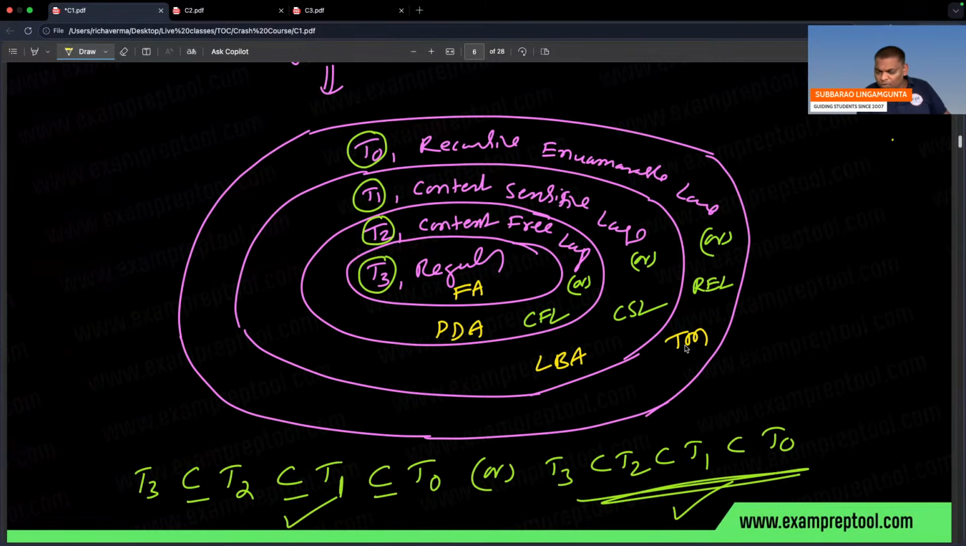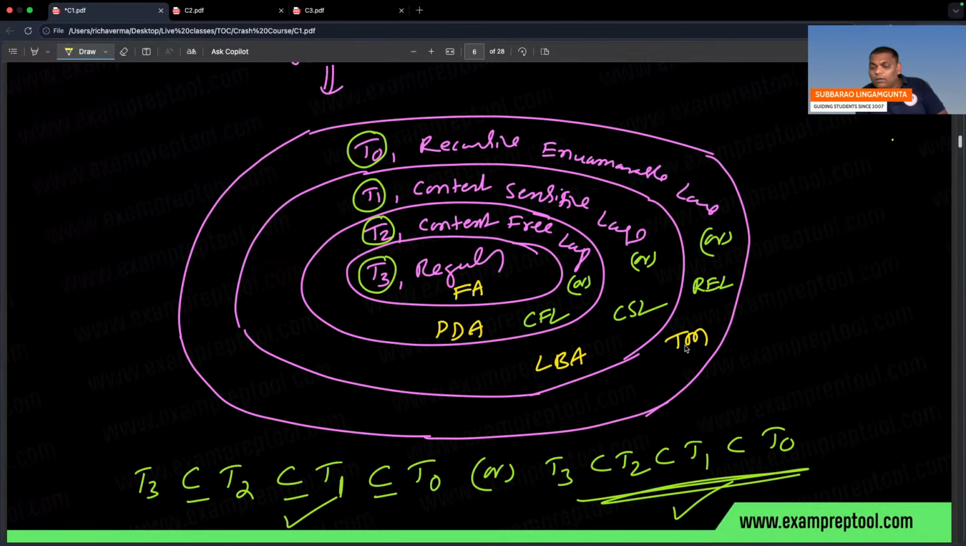But if you observe clearly, context-free language internally contains regular, because regular is a subset. When you say T3 is a subset of T2, T2 contains T3 also. So please be careful.